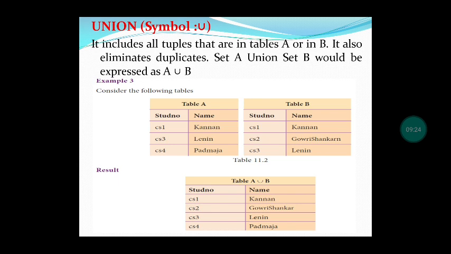The answer we are getting is Kannan, Gauri Shankar, Lenin, Padmaja. Here in table A 3 students are there, in table B 3 students are there. Duplication will not appear. 2 times Kannan, 2 times Lenin will not appear. In table A Kannan is there, in table B also Kannan is there. So only one time Kannan will display. So union means both are displayed.